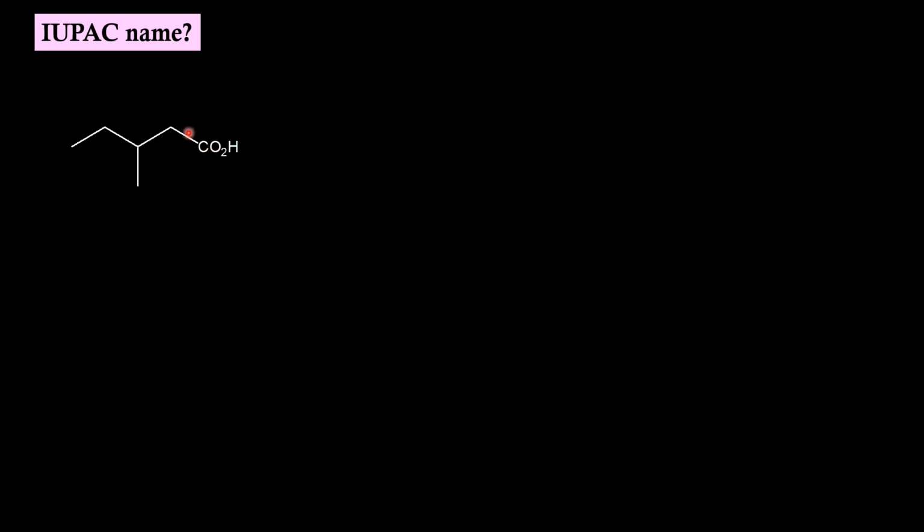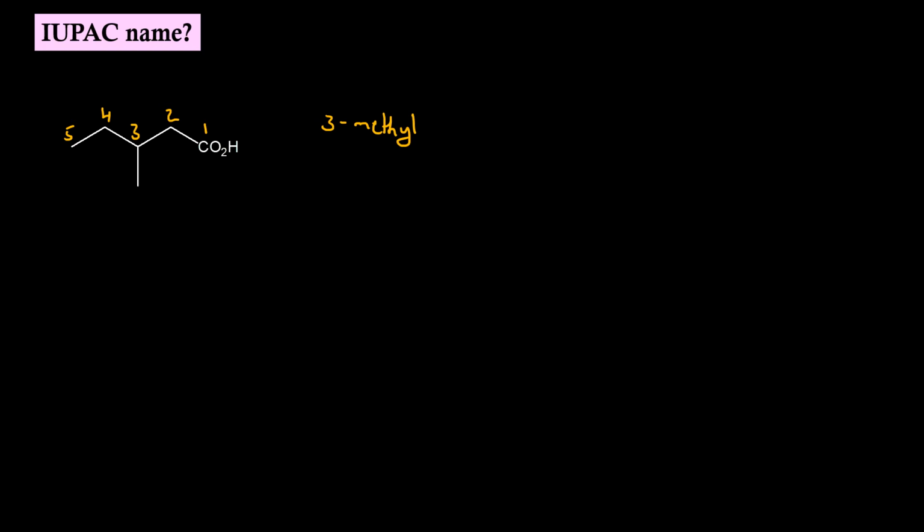Here, this will be the parent chain. This carbon will be numbered 1, 2, 3, 4, 5. At position 3, we have a methyl substituent. So the secondary prefix will be 3-methyl.